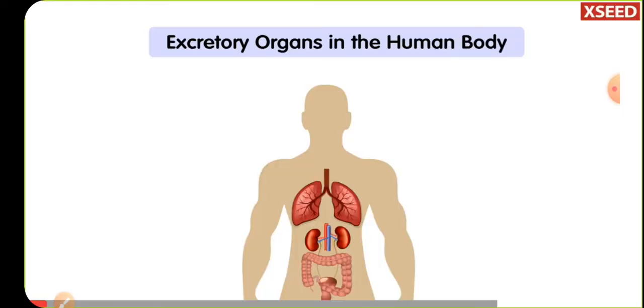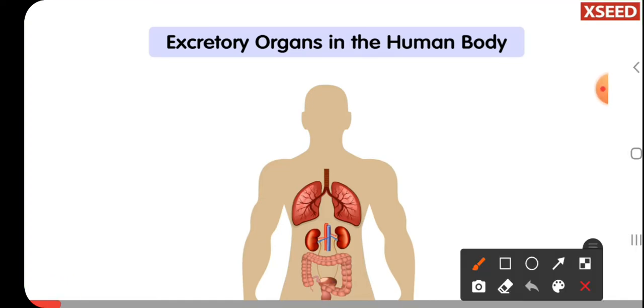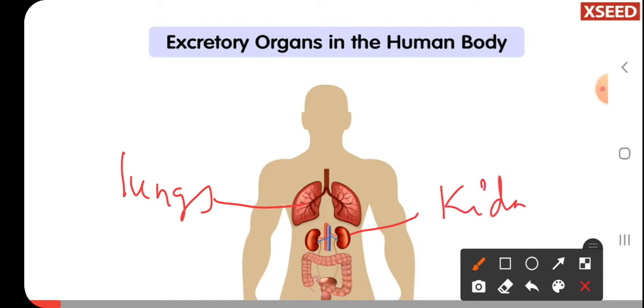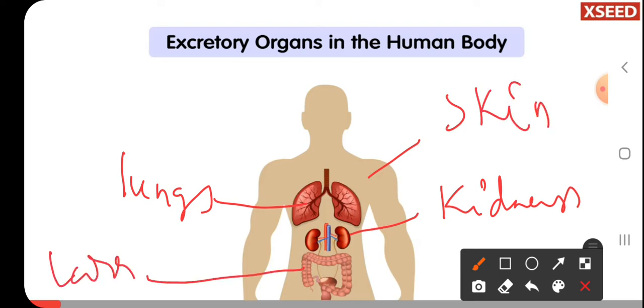Yes children, here you can see various organs that are removing waste from the body. One is your lungs, second is your kidneys, third is your skin itself, and fourth is your large intestine. So these are the various organs that are helpful in the removal of waste from the body. As the organs differ, the waste material removed from these organs also differs.